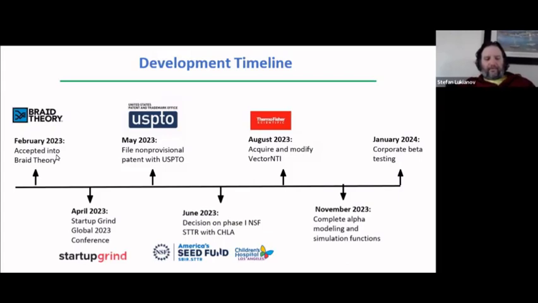The first major pitch we're doing with them is the Startup Grind Global Conference in the Bay Area next month. We hope that we'll get some money with that to file a non-provisional. Currently, we have a provisional patent on the design. We also just submitted a phase 1 NSF STTR with a collaborator at Children's Hospital Los Angeles for non-dilutive funding to be applied to the design development of VirCAD. So hopefully we'll hear back on that in a few months.